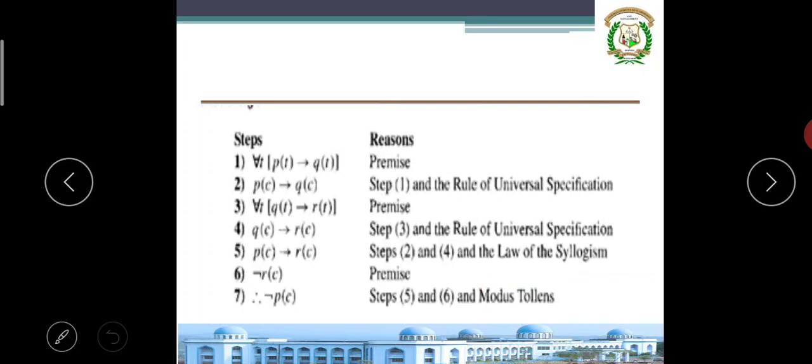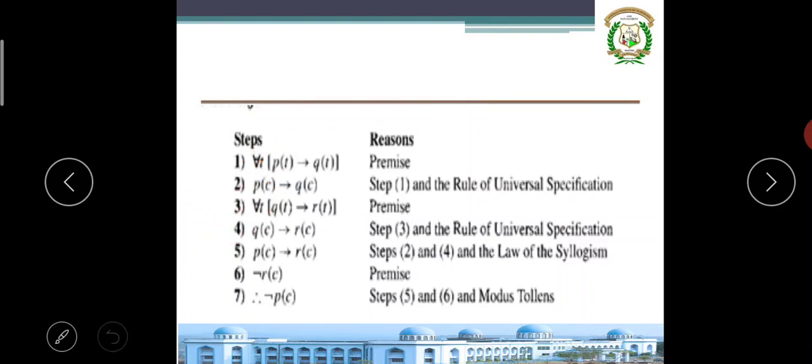Simple. First write down the given equations. P of t implies Q of t, premises. Then instead of t, by universal specification, I change it to c: P of c implies Q of c. That is true, because if I specify c instead of t, it should be perfect. Next, Q of t implies R of t, premises. Changing it, Q of c implies R of c.